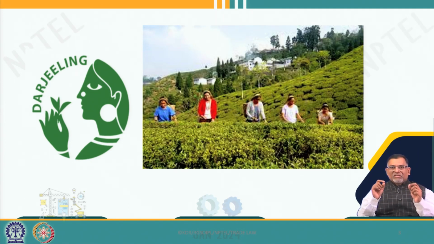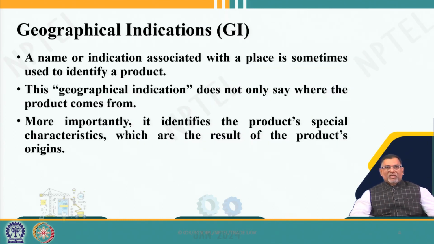An indication of goods, not services, goods which are directly related to a particular region or a place or a country, is known as a geographical indication. It originates from a particular geographical area which has a special reputation, then it can be considered as a geographical indication. And Darjeeling tea is the first geographical indication and very world famous as well.